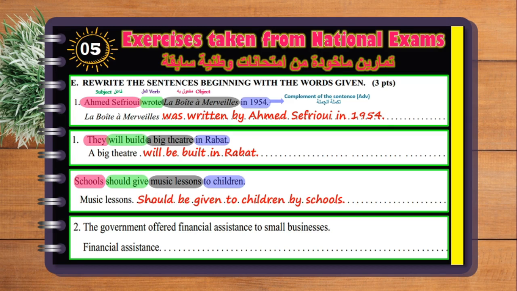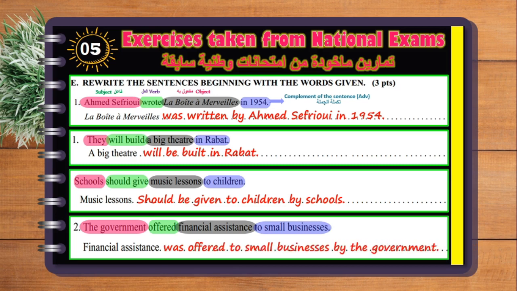The last one: the government offered financial assistance to small businesses. This is the subject, this is the verb offered, financial assistance is the object, and to small businesses is the complement of the sentence. So: financial assistance was offered to small businesses by the government. You can also say: financial assistance was offered by the government to small businesses.